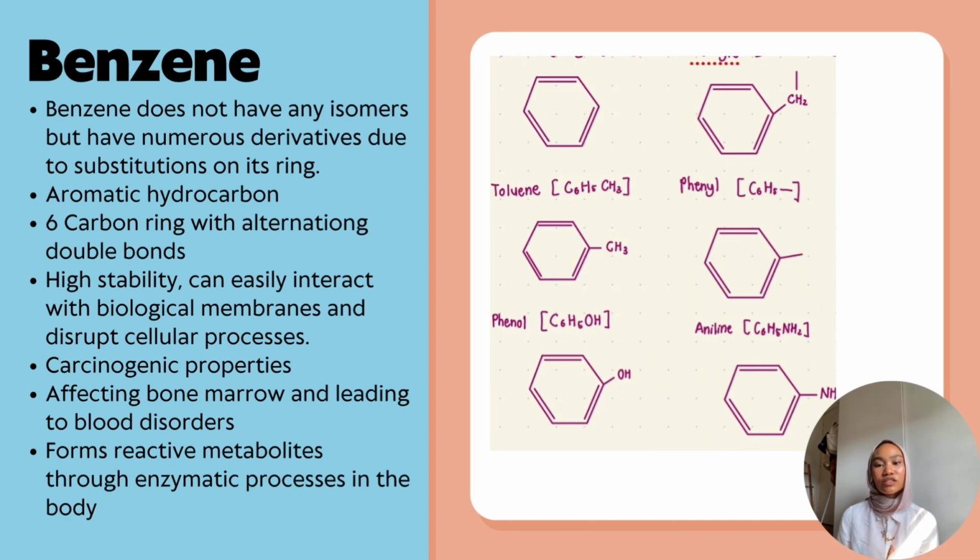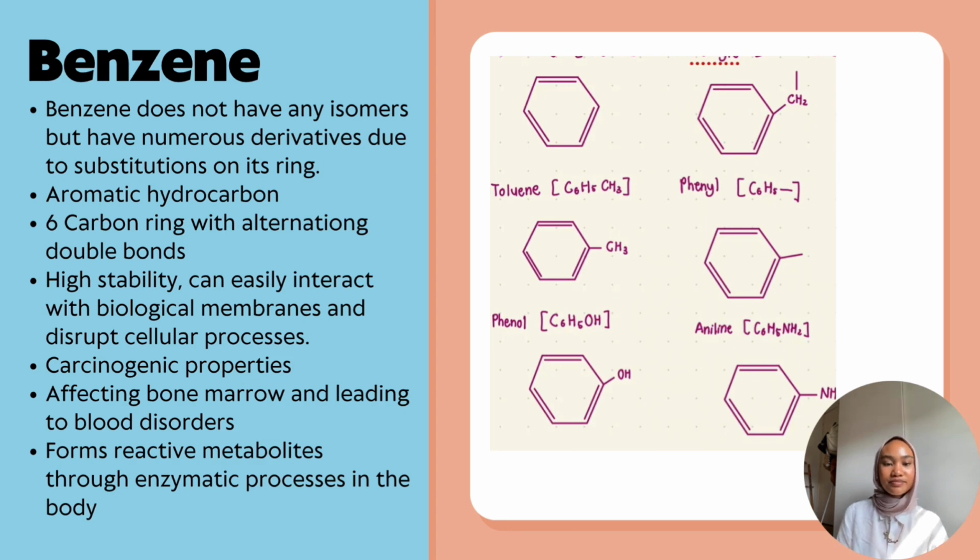Benzene also affects bone marrow, which will lead to blood disorders. And in addition, benzene also forms reactive metabolites through enzymatic processes in our body. So this can be very harmful for us.